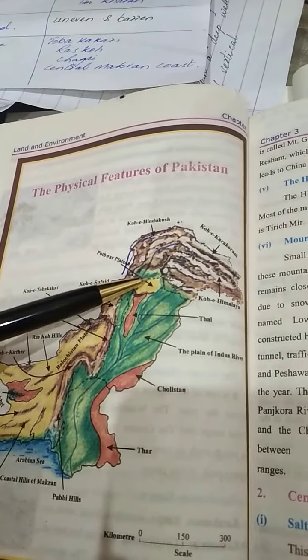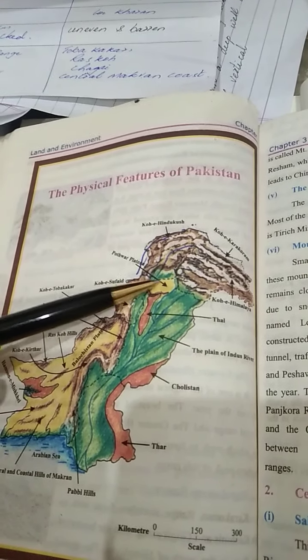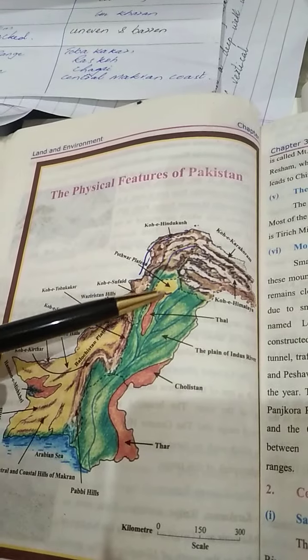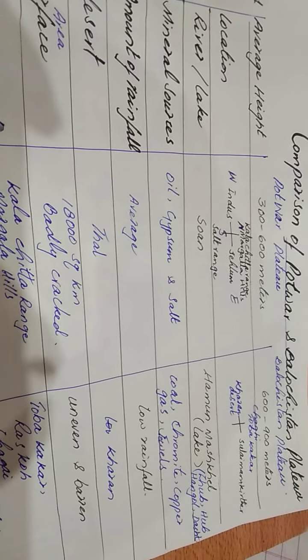Okay, dear students, to make it easier, I have planned a column sheet, a table sheet for you. So have a look at that table sheet. It's a comparison of the Potwar and the Balochistan plateau. We will talk about its different characteristics, like the average height.